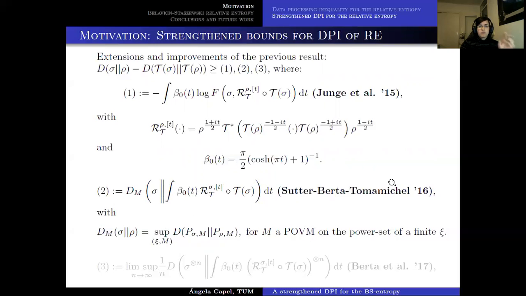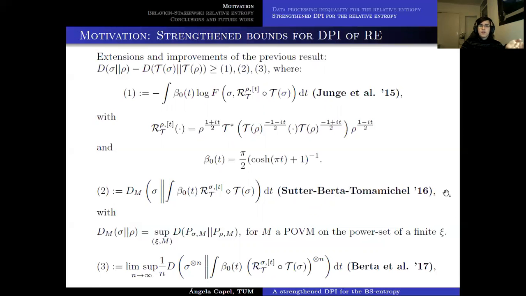So this is going in the line of obtaining something more similar to a relative entropy, but still not a relative entropy. And after that, in 2017, Berta et al. also managed to prove that the DPI can be lower bounded by this regularized relative entropy that appears here, also with the rotated Petz recovery map.